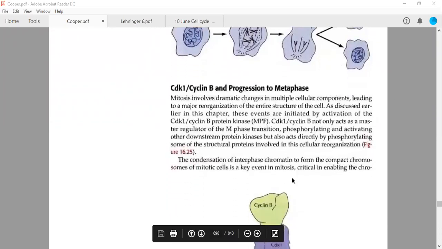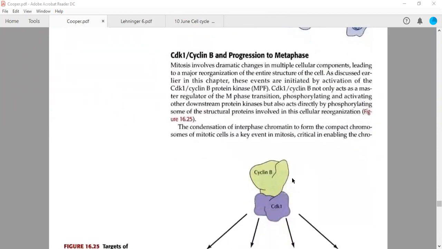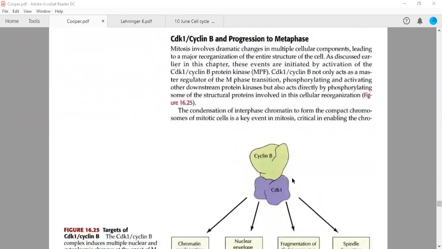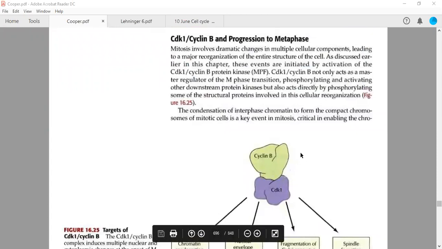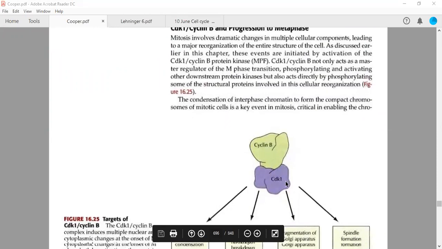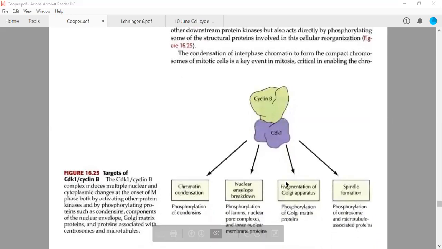How is this particular phase, the M phase, regulated? So we have seen this: MPF, maturation promoting factor, is made up of cyclin B, which is a regulatory subunit, and CDK1, which is a catalytic subunit. It has certain effects over the cell cycle.